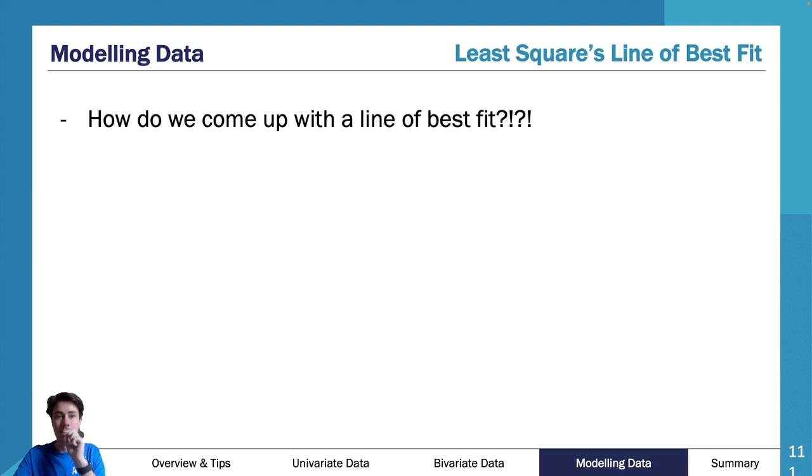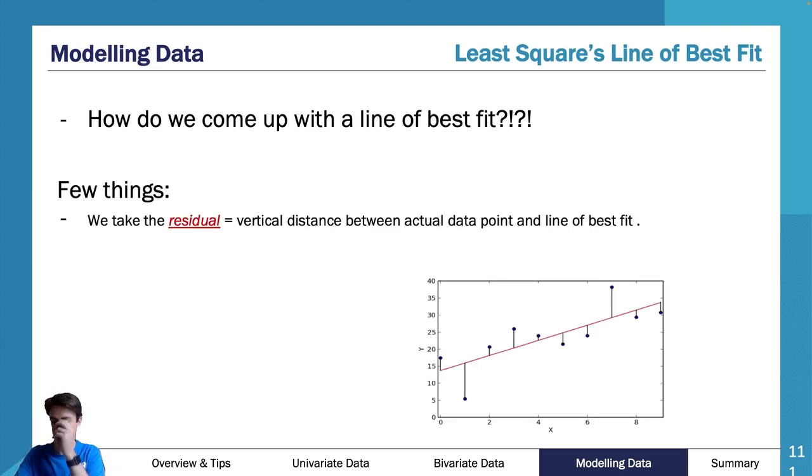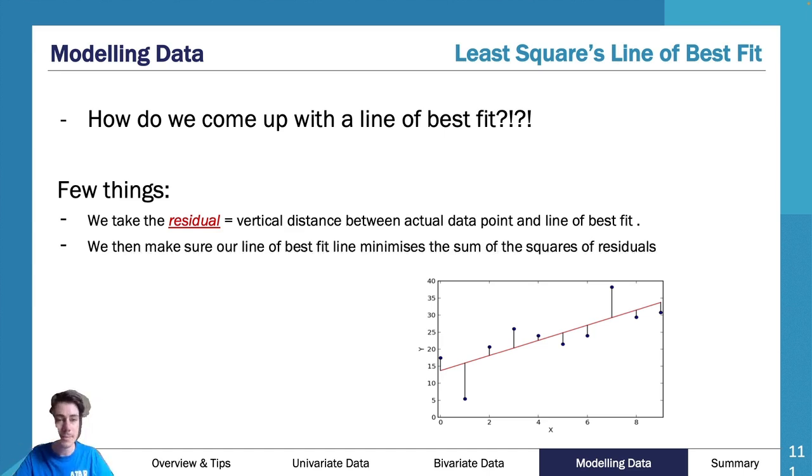So how do we come up with a line of best fit? We come up with a line of best fit with the residuals. Now, a line of best fit essentially minimizes, if I draw a line through the data, and then I get the distance between each data point and the line, and I add all of those up, my line of best fit is the line that makes that the smallest number possible. So it makes sure that the sum of all of these residuals is the smallest possible. The residual is essentially the distance between the data point and the line of best fit.